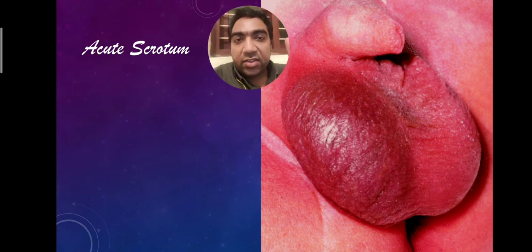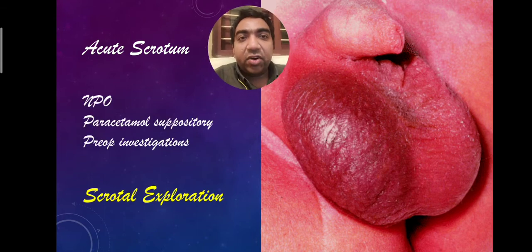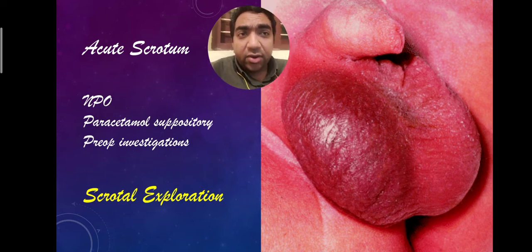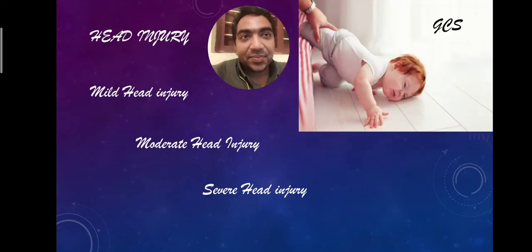The Doppler ultrasound is many a times only for documentation. So since the patient is going in for a scrotal exploration, put the patient on NPO, give a paracetamol suppository and send all the preoperative investigations. So in this case, when there is acute scrotum, when there is calor, rubor, dolor, tumor, functio laesa, don't wait for any of the Doppler investigation. Put the patient on NPO, paracetamol suppository, preoperative investigations. The Doppler ultrasound is only for documentation. So that is regarding the acute scrotum in case of pediatric cases.